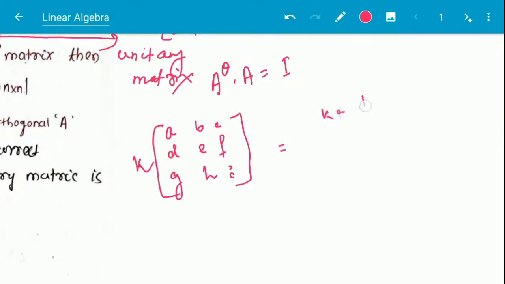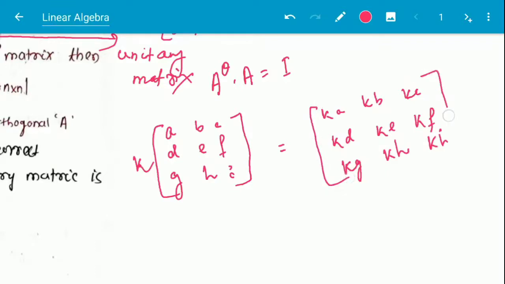Ka, Kb, Kc, Kd, Ke, Kf, Kg, Kh, Ki. That means k is multiplied to all the elements.